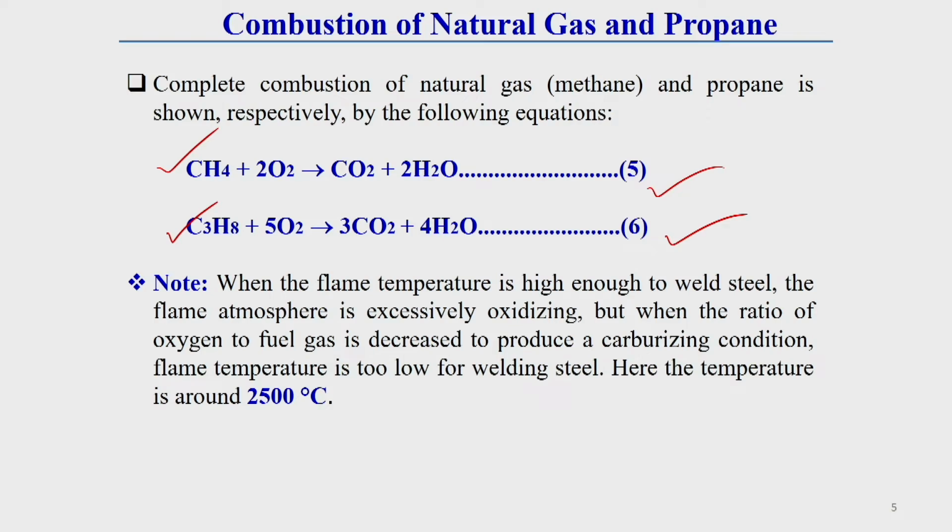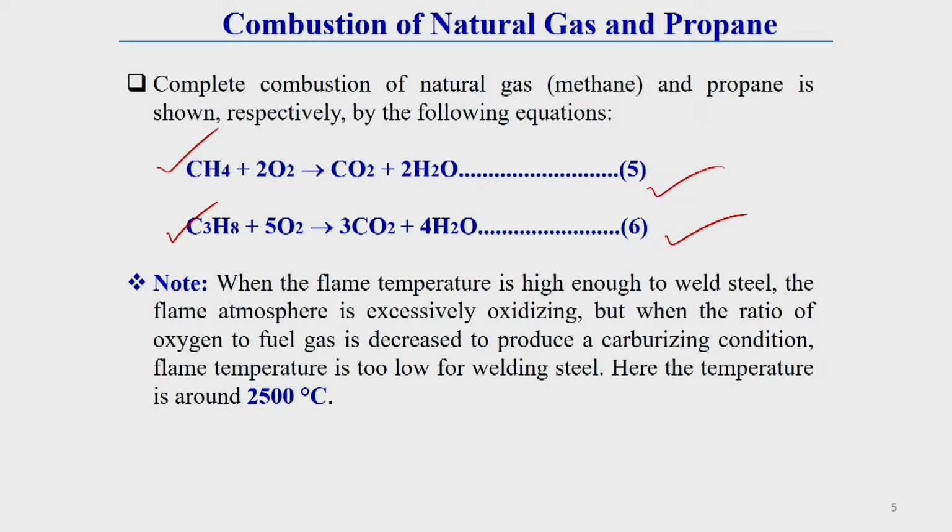So when the ratio of oxygen to fuel gas is decreased to produce a carburizing condition, that means reducing the oxygen supply during combustion, the flame temperature is too low for welding steel. That's why this type of flame is rarely used in steel welding, because to get the required temperature, this flame becomes highly oxidizing, which is not good for welding steel. That's why it is not applicable in the case of steel welding.